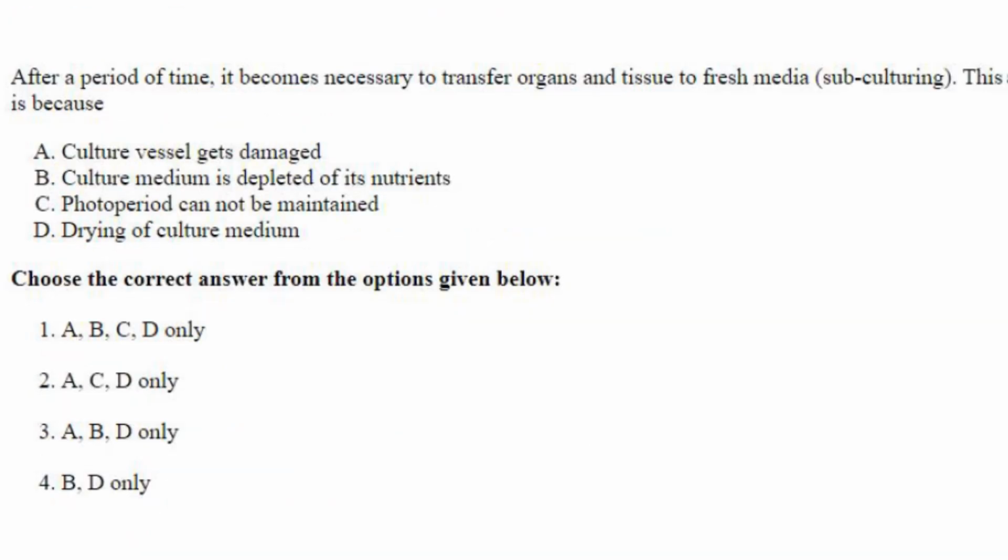The next one. After a period of time, it becomes necessary to transfer organ and tissues to fresh media. That is called subculturing. This is because... So why do you have to do this? The culture vessel gets damaged. No. That cannot happen, only if by chance it falls from your hand and is broken.